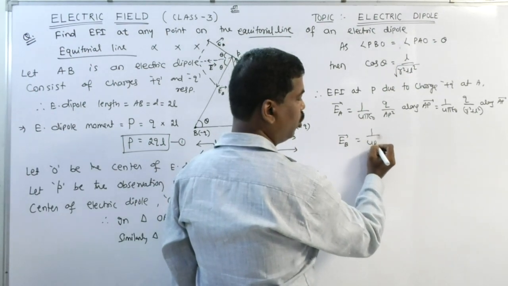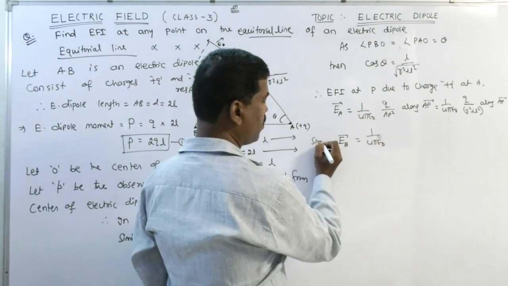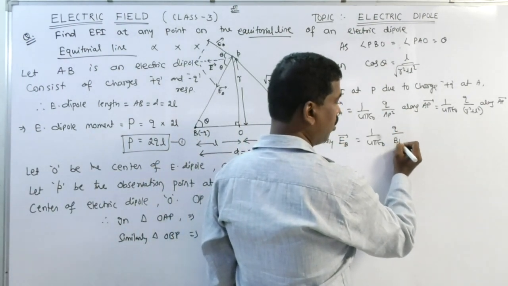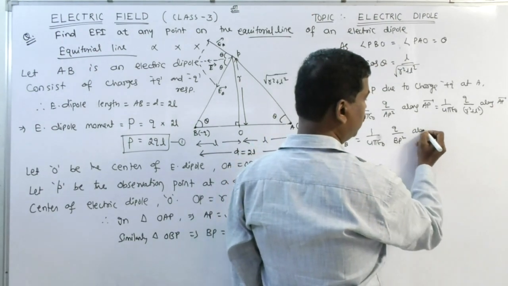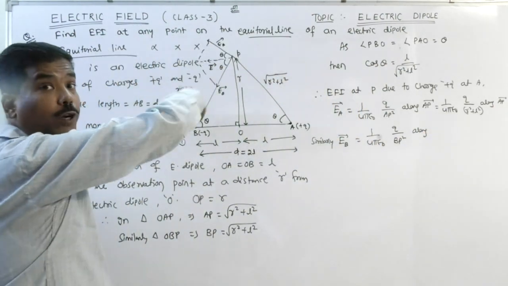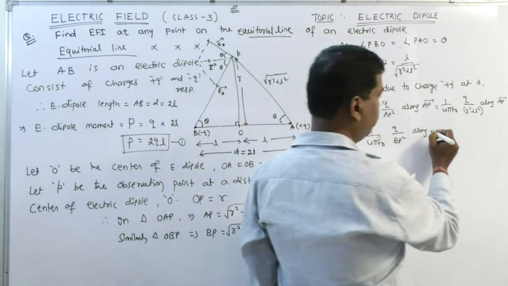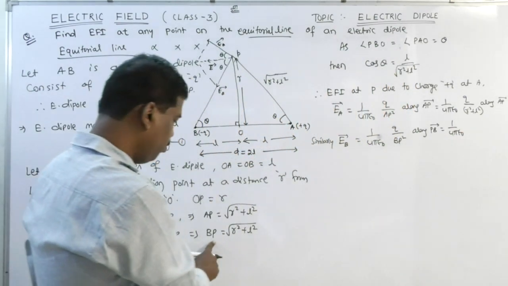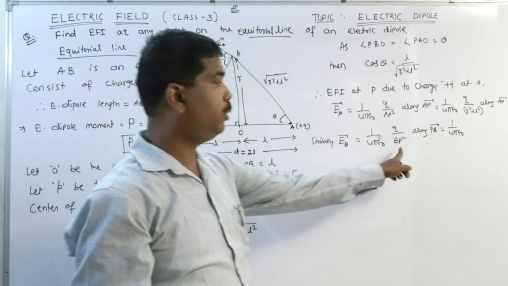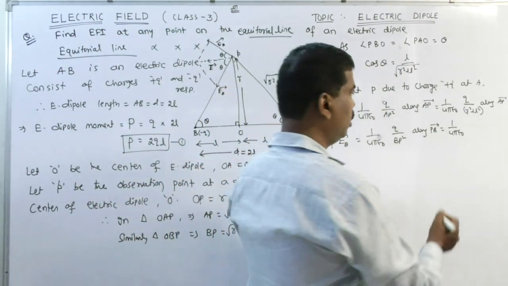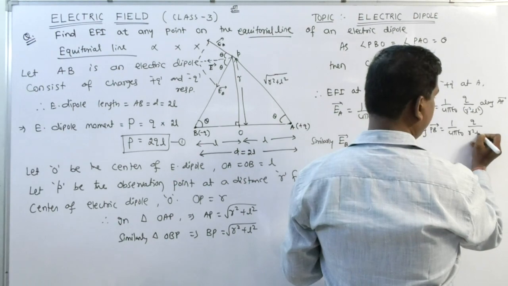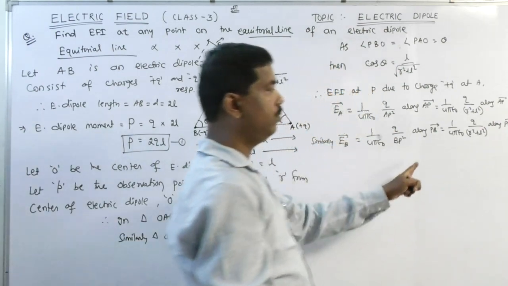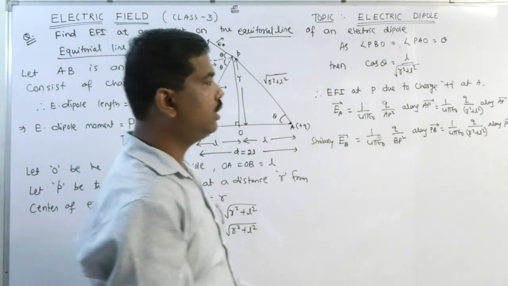EB vector is equal to 1 by 4 pi epsilon 0. Similarly, how much? Q by BP square, towards negative, along PB. 1 by 4 pi epsilon 0. BP is equal to root over R square plus L square. It means BP square is equal to R square plus L square, along PB vector. Clear? So listen to me.